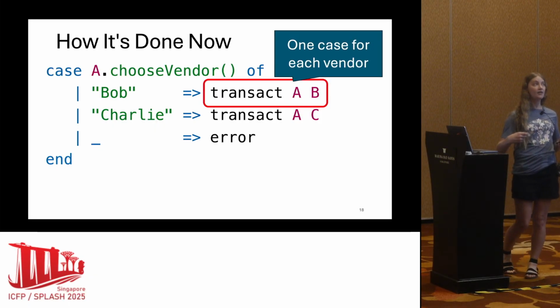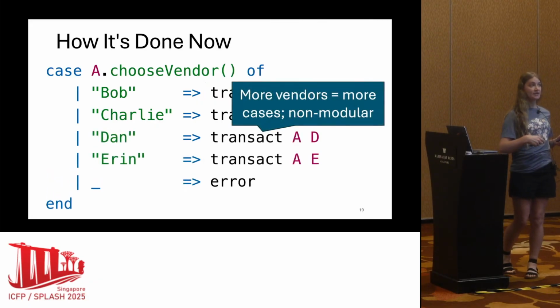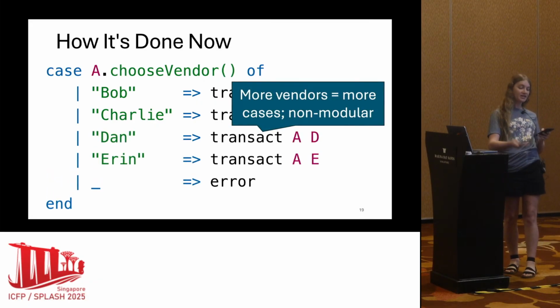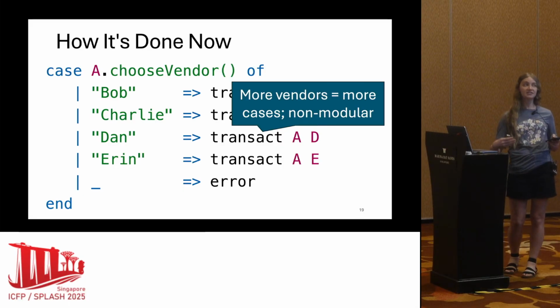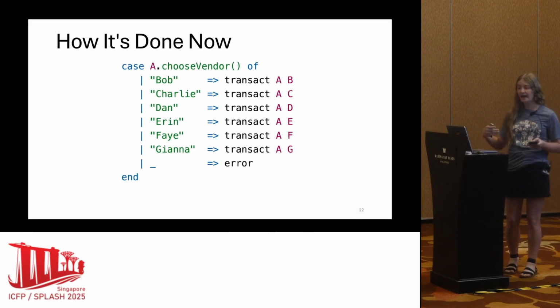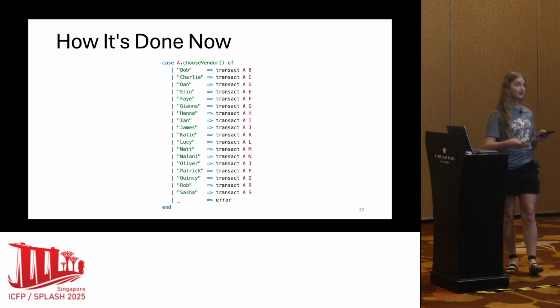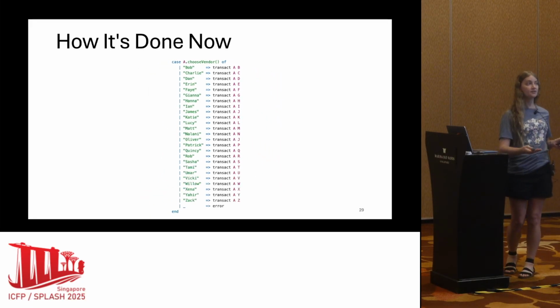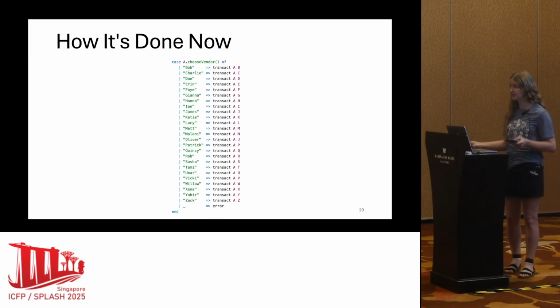But if we want to add another vendor to our system, say Dan or Aaron, we need to add another branch to our case expression and change the arguments to this transaction function. Four vendors isn't super realistic. We have to add a lot more vendors for a more realistic scenario. We have to add another case of our case expression for each of these vendors.